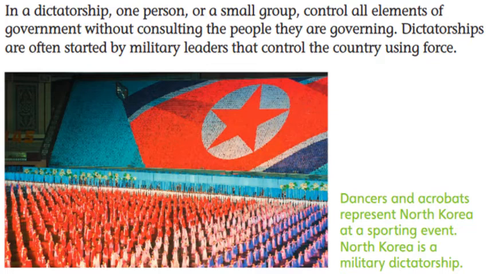As I just discussed in the previous slide, in a dictatorship, one person holds the office, or you can say a small group. Usually, these people take over the power with the help of the military, and they run the country without consulting the people. People have no rights and privileges, and these countries run with brute force. Any person who tries to criticize the government or who tries to escape from the authority is actually punished very harshly. So this is called the dictatorship. As I told you, North Korea is an example of this. China is an example of a totalitarian state. So this is the difference between a dictatorship and a democracy.